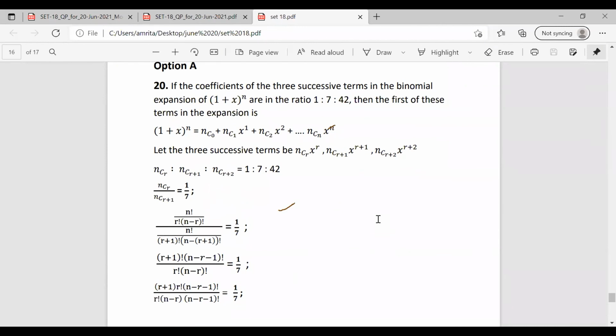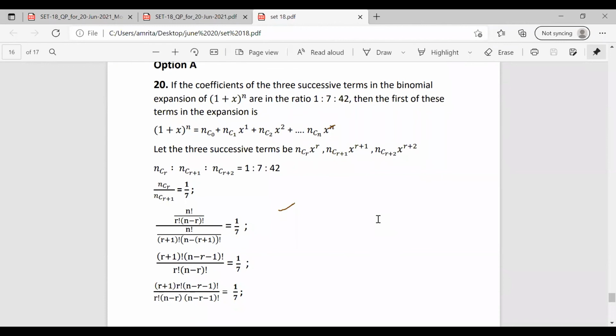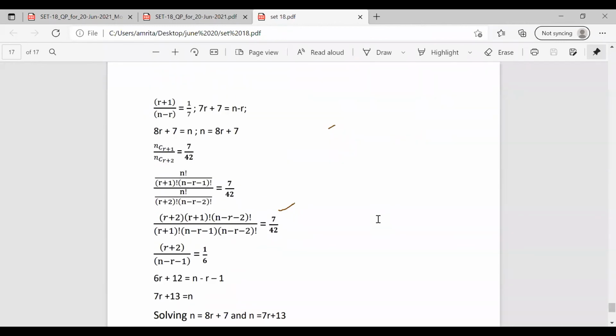Now nC(r+1) to nC(r+2) equal to 7/42. Similarly, nC(r+1) by nC(r+2) equal to 7/42. Expanding nC(r+1) equal to n factorial by r plus 1 factorial into n minus r minus 1 factorial, and nC(r+2) equal to n factorial by r plus 2 factorial into n minus r minus 2 factorial. So cancelling out these terms, we find another equation as 7r plus 13 equal to n. So we have two equations, n equal to 8r plus 7 and n equal to 7r plus 13. So we can find the value of r.